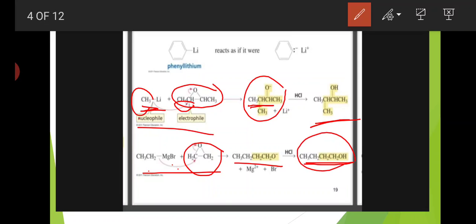Here, dissociation of the epoxide forms alcohols. In this reaction also we are using organometallic compounds. The main use of OMCs is the generation of carbanions. First, carbanions are generated from the organometallic compounds, and this carbanion initiates the reaction.